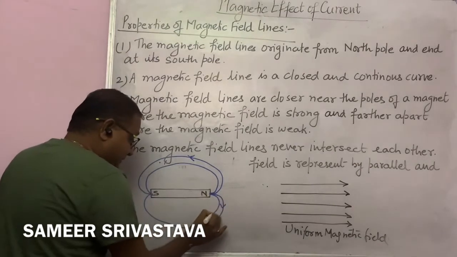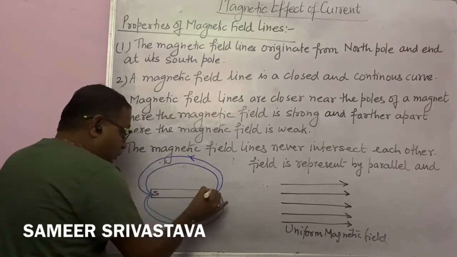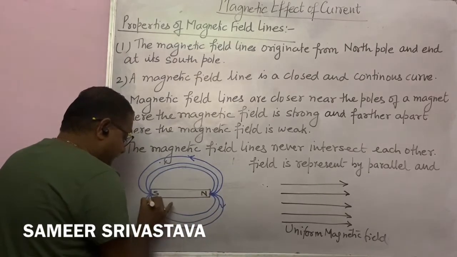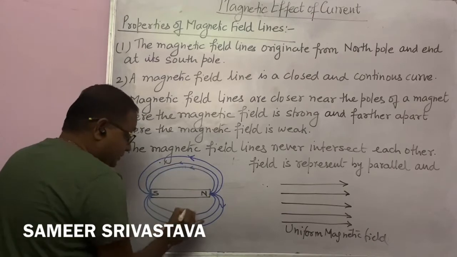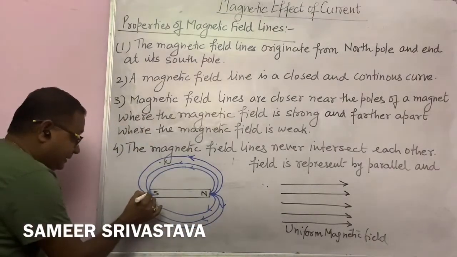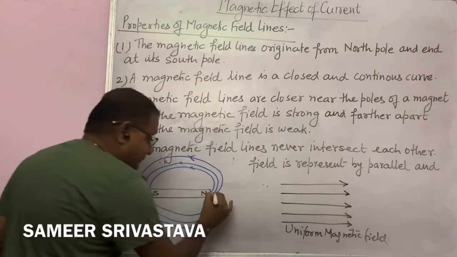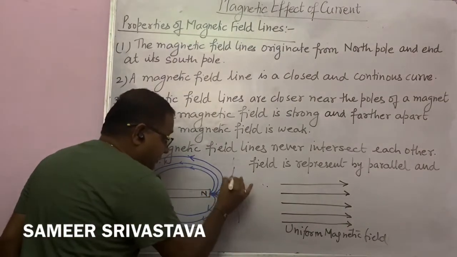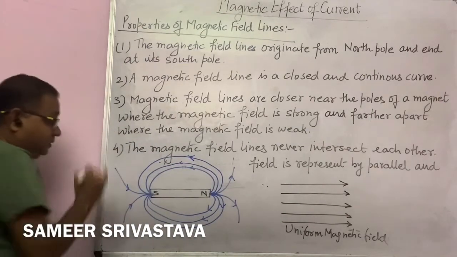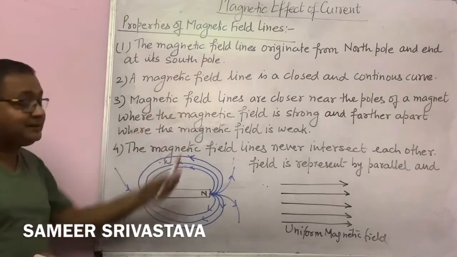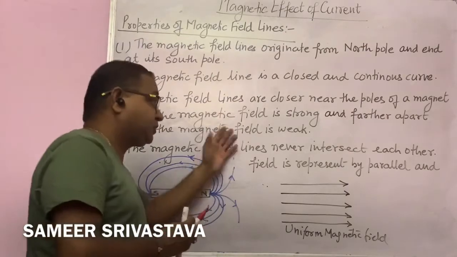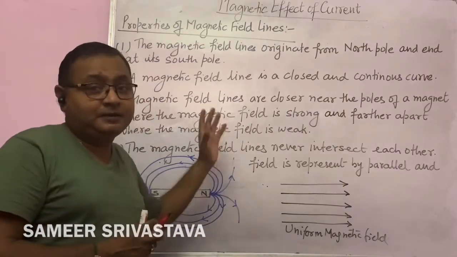No field lines intersect each other. So you can draw the field lines for a magnet like this, originating from the north pole and terminating at the south pole. These are the important properties of magnetic lines of force. Please note them down; this is an important topic for the board examination.